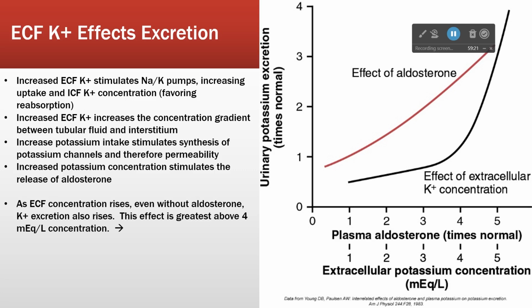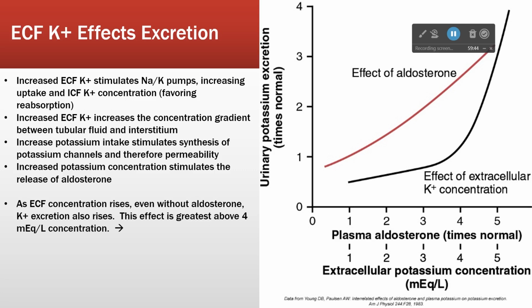The red line is the effect of aldosterone, okay? So when aldosterone is present, as extracellular potassium goes up, the amount of aldosterone released also goes up. But even if we didn't have aldosterone, even if we took that system out, that's the black line.